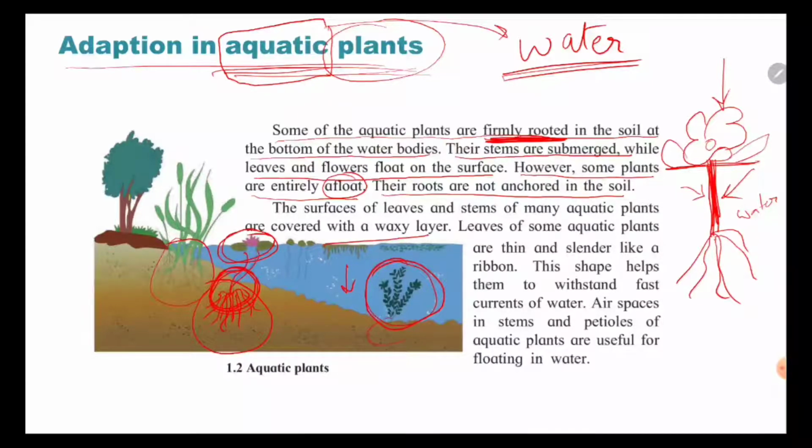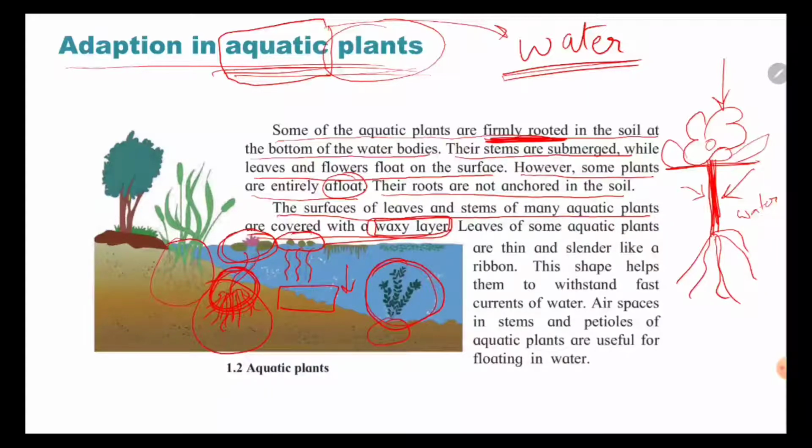So you can see that their roots are not anchored in the soil. This one is the example for this. The roots are just inside the water, they are not reaching the soil. So these are examples of floating plants. The surface of the leaves and stems of many aquatic plants are covered with a waxy layer.